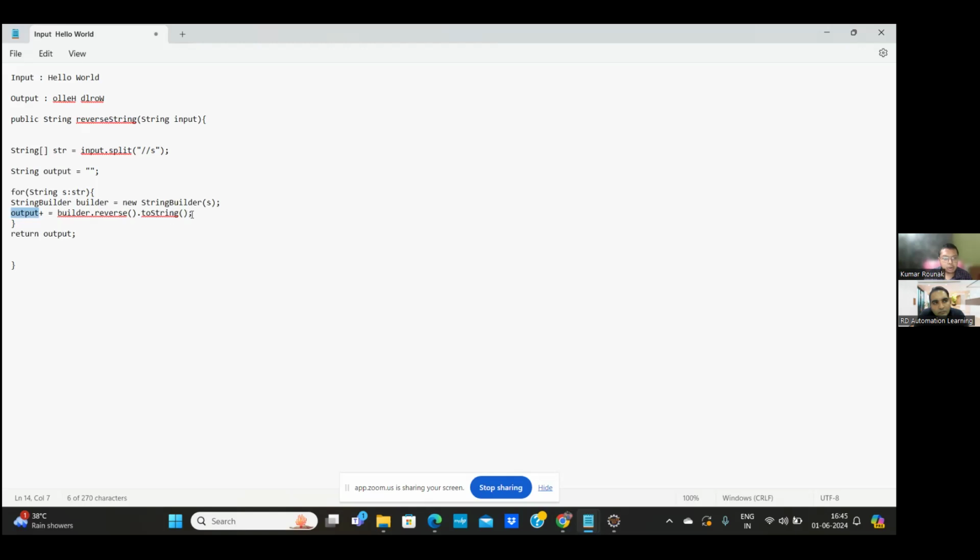Here I have made one more mistake: I need to add the space, and then in the return we can just trim the space. Afterward there will be one trailing space, which will be trimmed in the return.